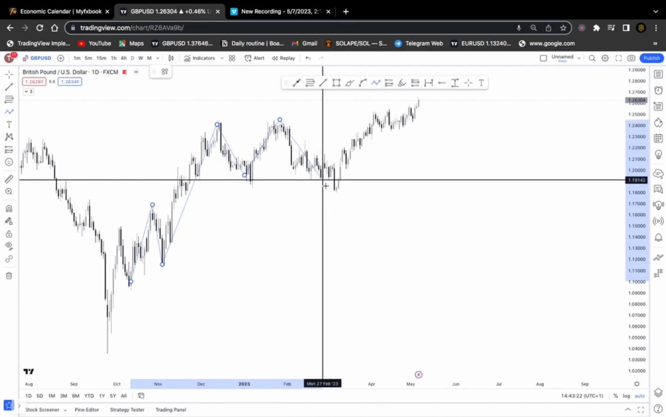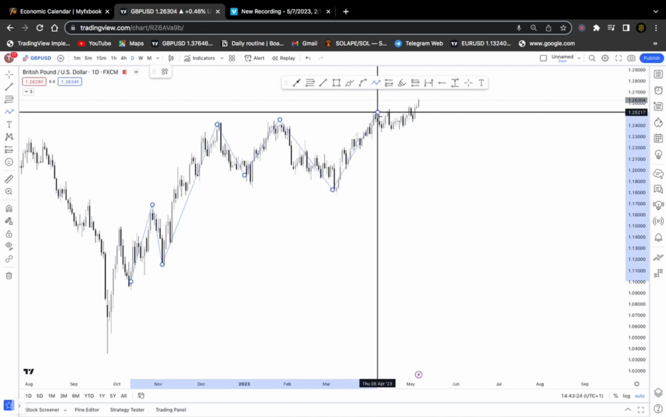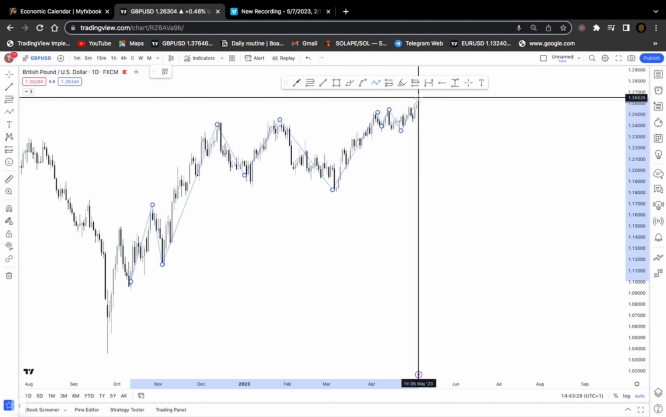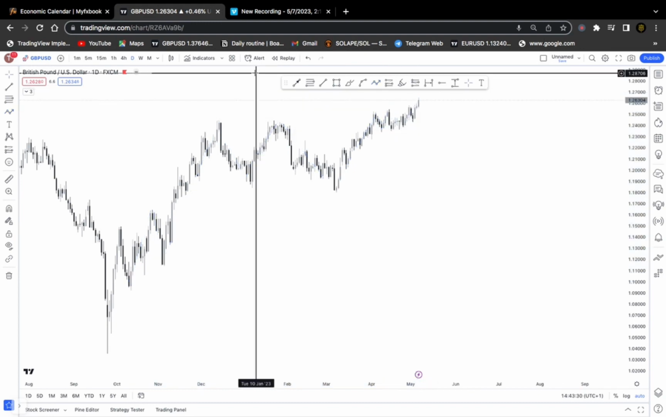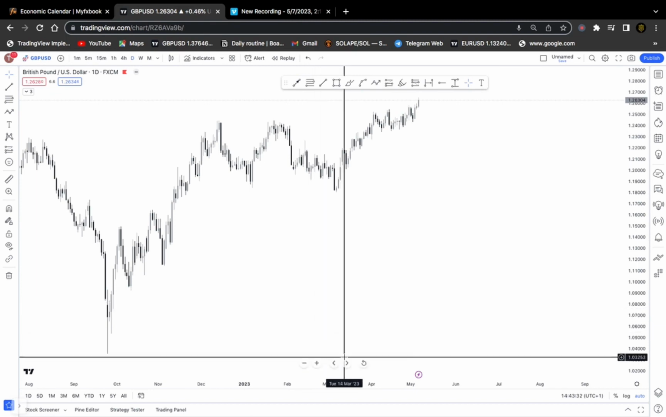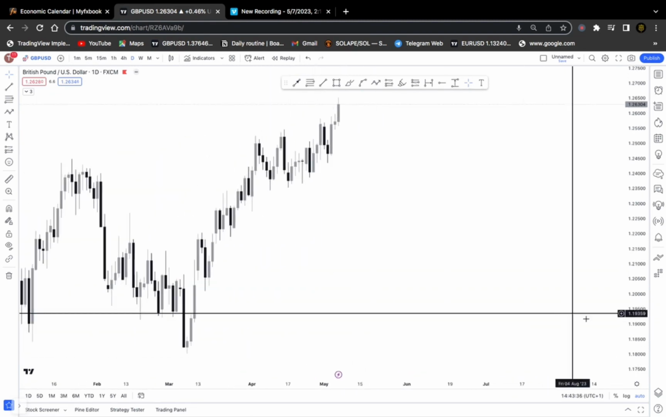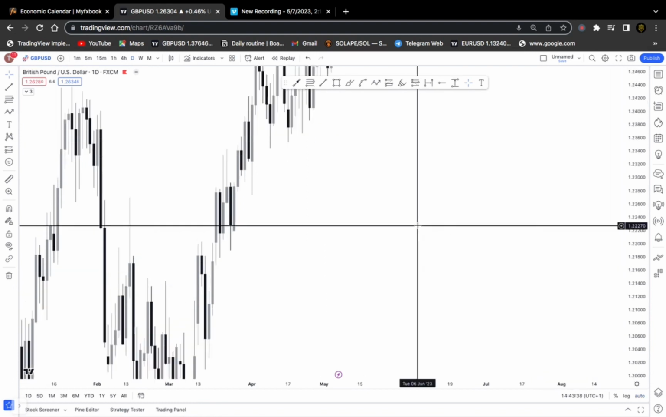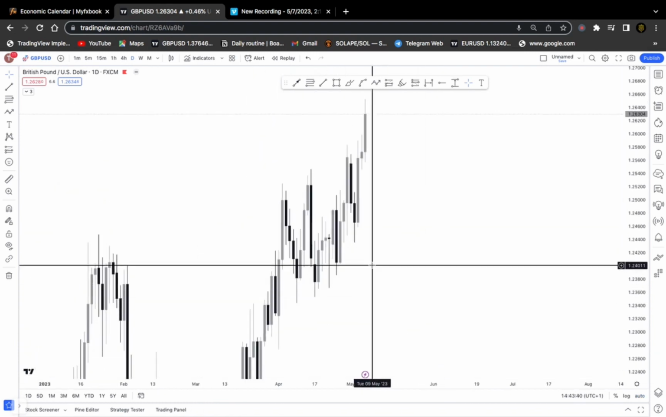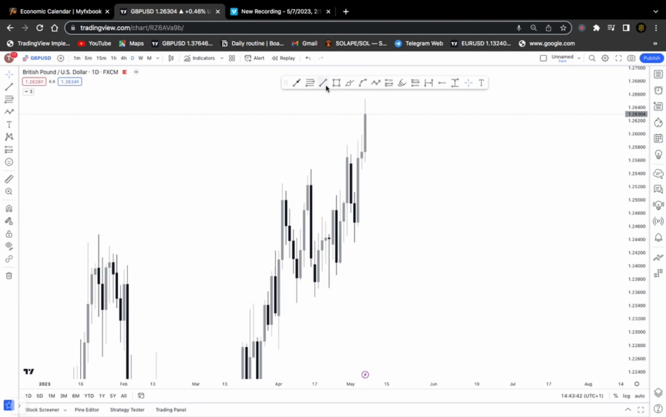Clearly the market creates higher highs and higher lows, higher highs and higher lows, and finally a higher high. So that's what we are seeing on GBP. We are stuck in an overall bullish trend. But we want to zoom out to what's currently happening on our charts.